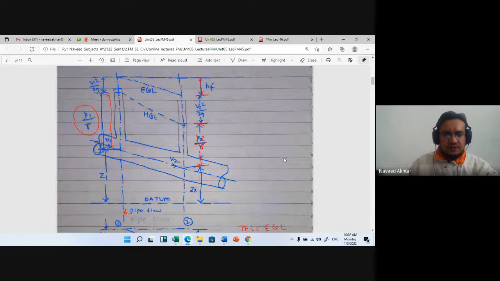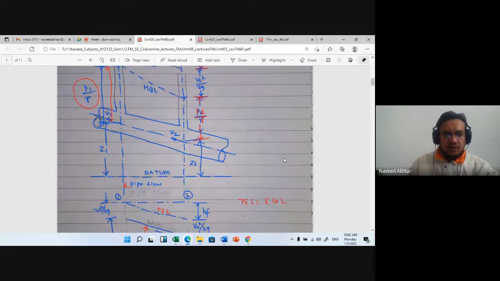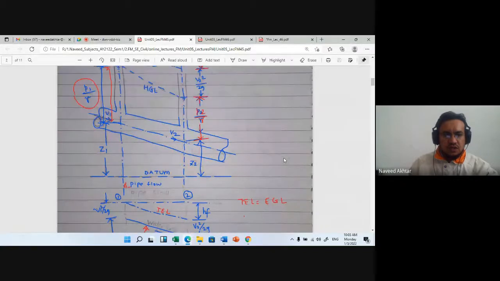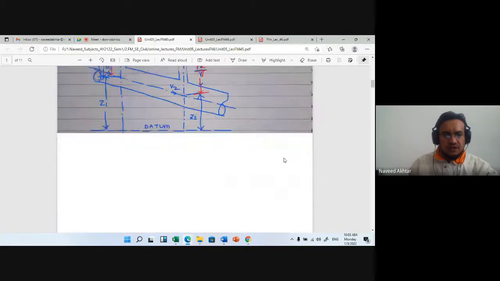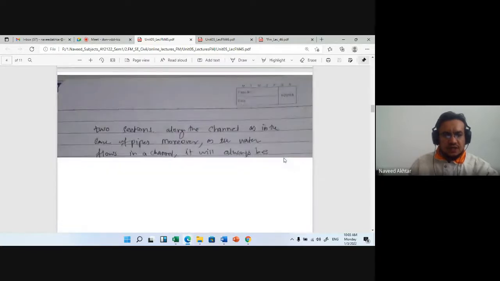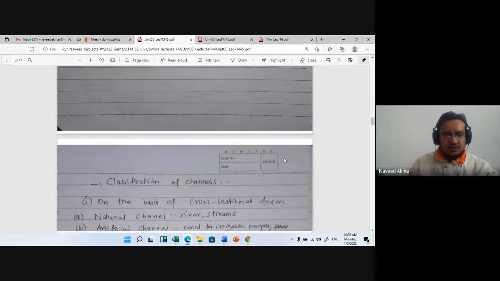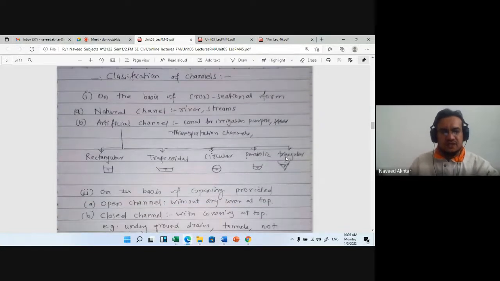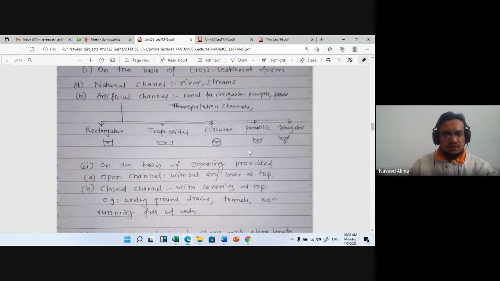Then we saw a comparison between pipe flow and channel flow, with the continuity equation for two sections. And then we also saw the classification of channels: natural channels and artificial channels. In the artificial channels, there are different shapes: rectangular, trapezoidal, circular, triangular, or parabolic channel.